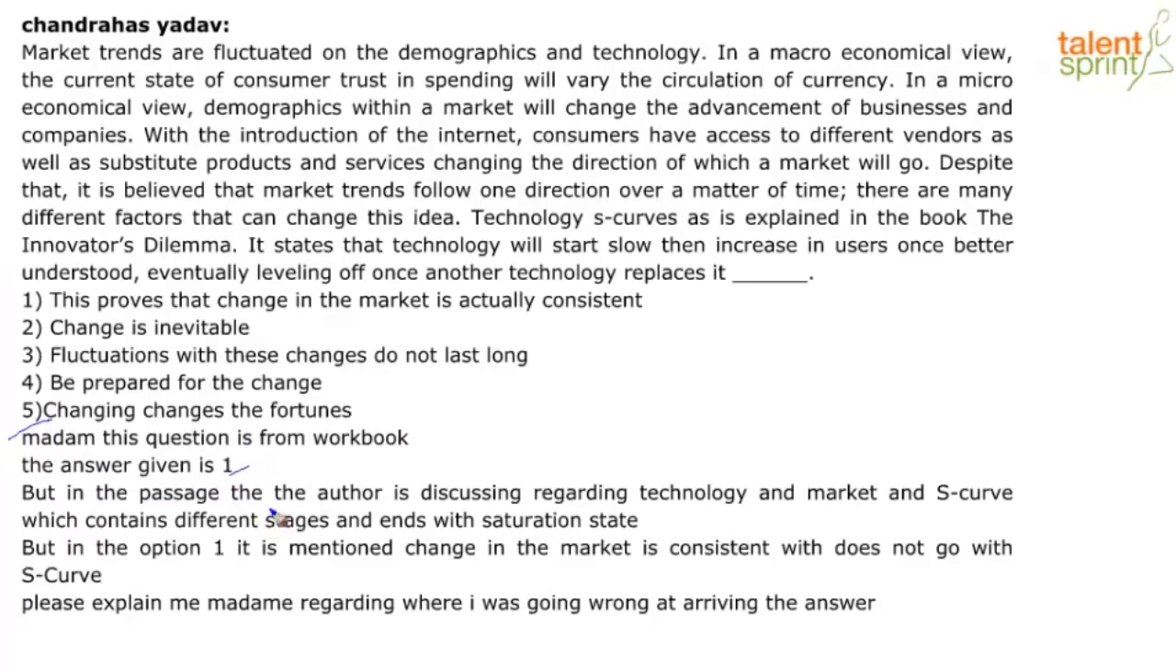But in the passage, the author is discussing technology and market and the S-curve, which contains different stages and ends with a saturation state. But option 1 mentions that change in the market is consistent, which does not go with the S-curve. Please explain to me, madam, where I was going wrong in arriving at the answer.